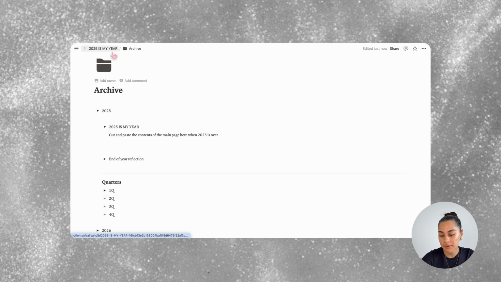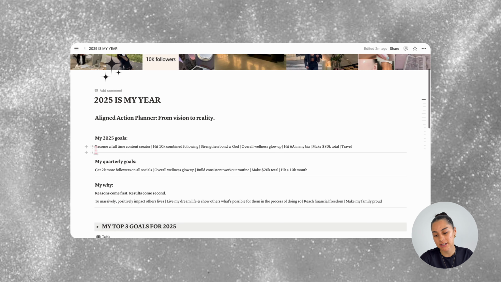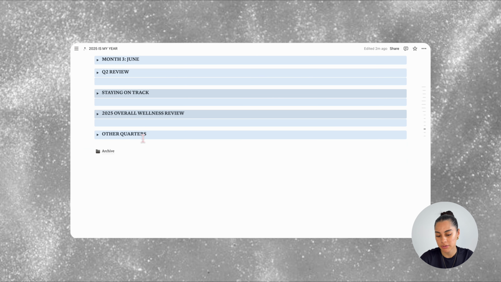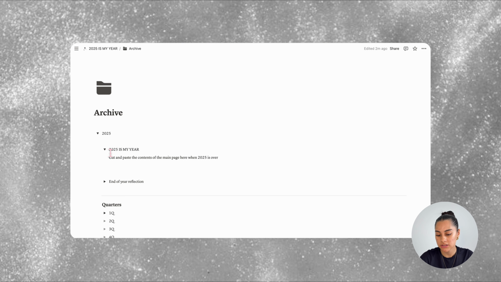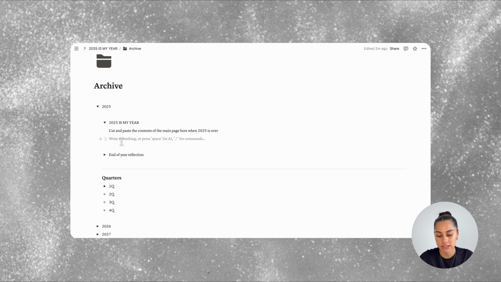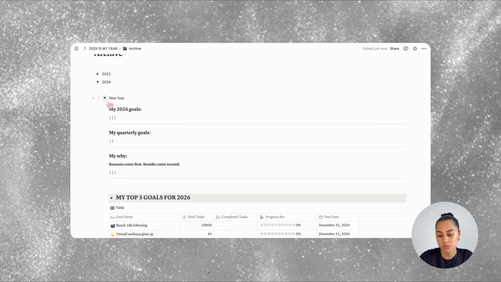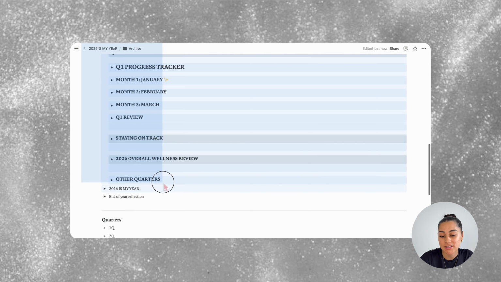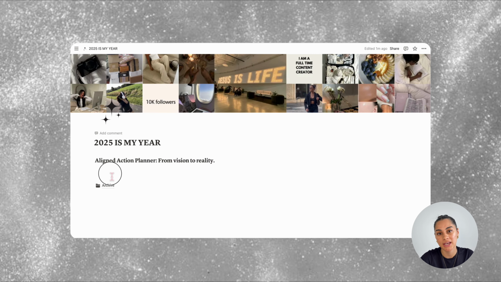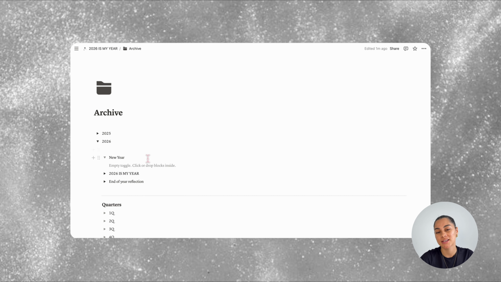Go back to the main page and highlight everything except the aligned action planner line and the archive. Cut it, then click on the archive and paste it into here. Then you can put the year away and open the next one. Open the new year toggle and highlight the contents of that. Then you'll cut and paste it onto the main page. And obviously once it's a new year, you can change the title to say 2026 is my year and so on. So that is how you start a new year.